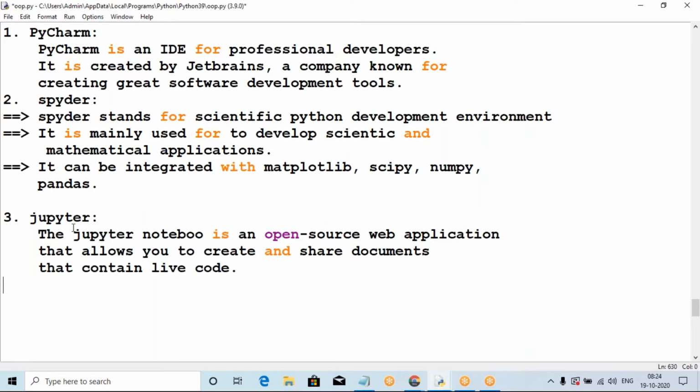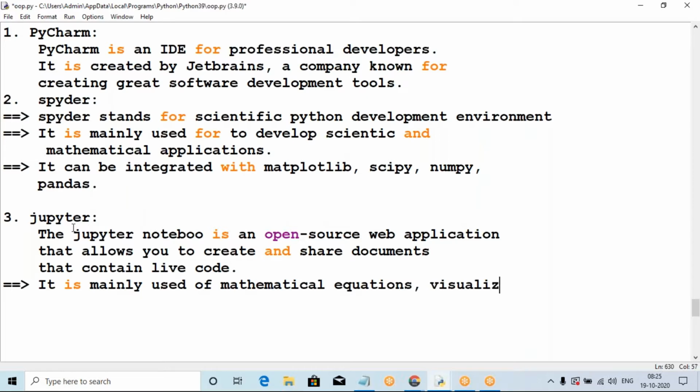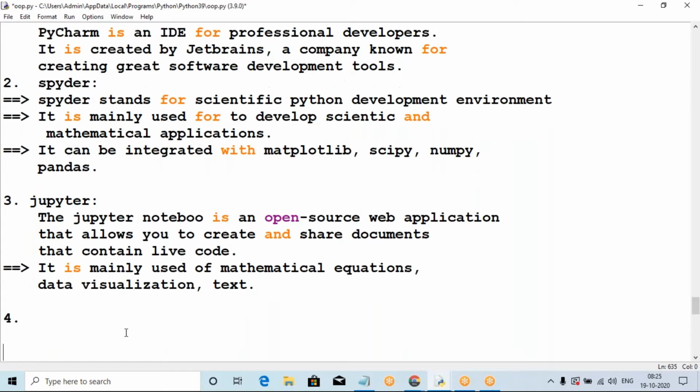It is also mainly used for mathematical equations, data visualizations, and text. Data visualization means graphs, and text purposes. Jupyter Notebook is mainly used for text and code.